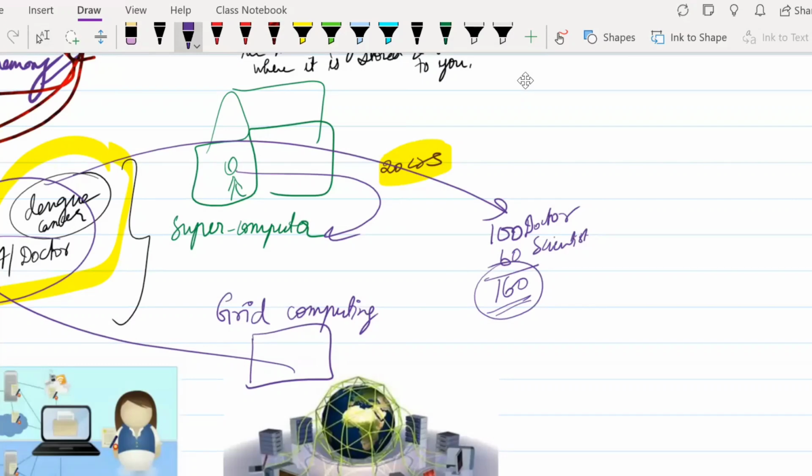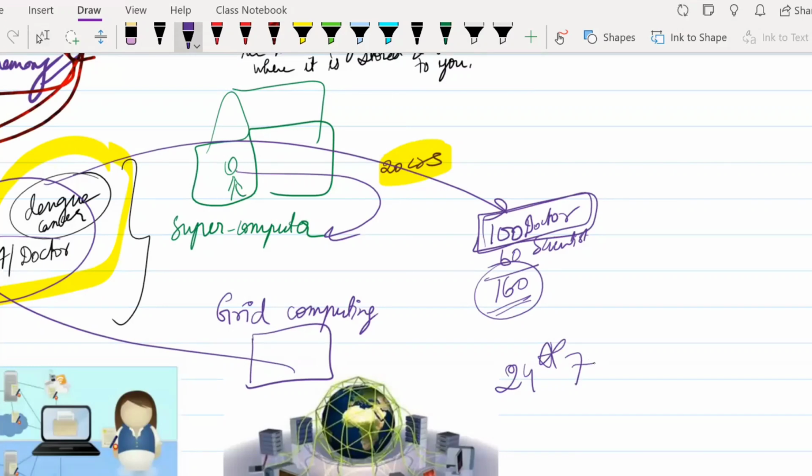So what this idea basically suggests is that these 100 doctors would not be using their laptop or PC 24/7.